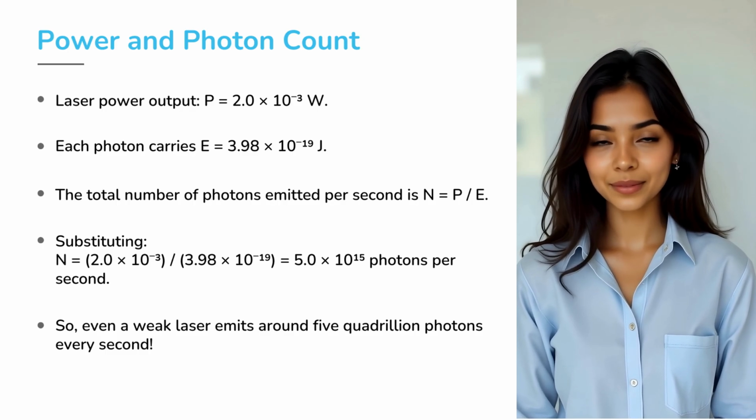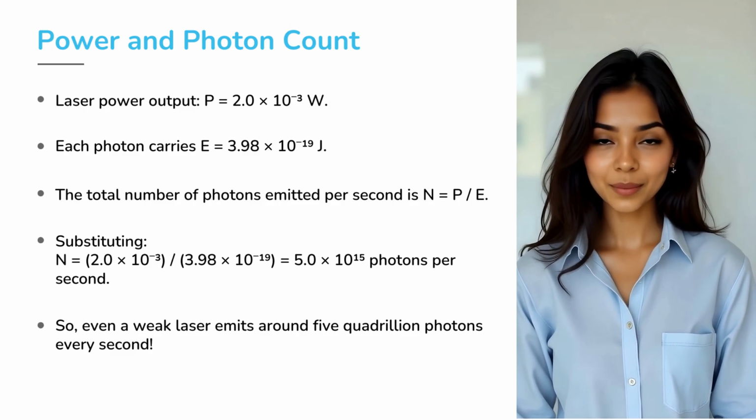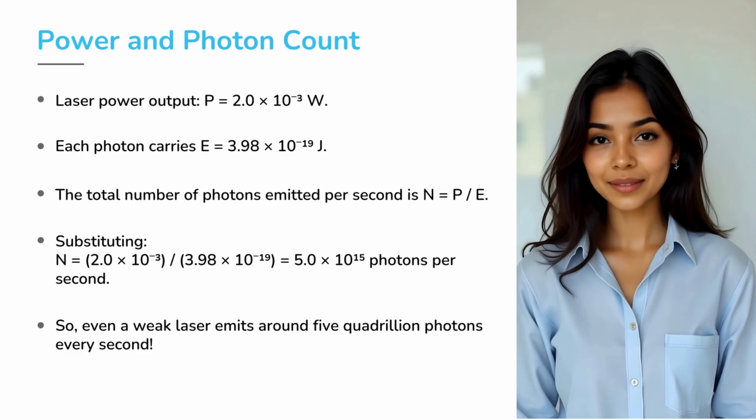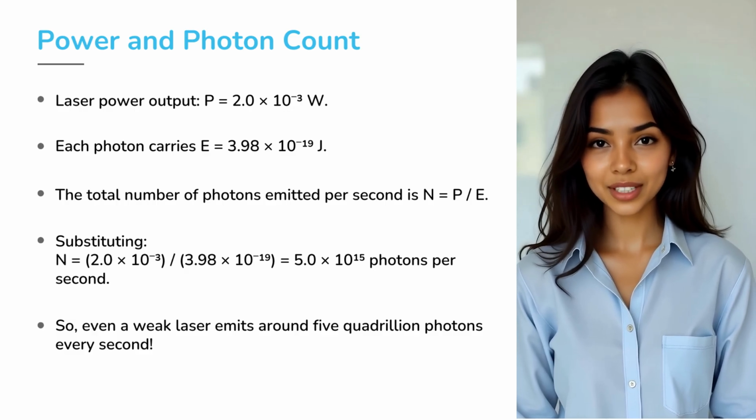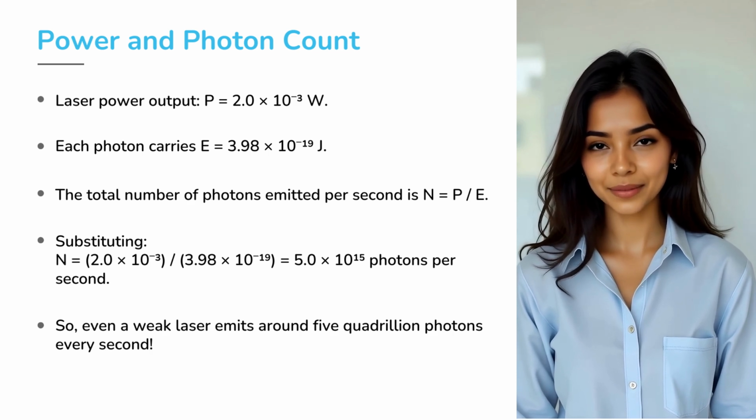Calculating gives n equals 5.0 times 10 to the power 15 photons per second. So this modest 2 mW laser emits nearly 5 quadrillion photons every second.